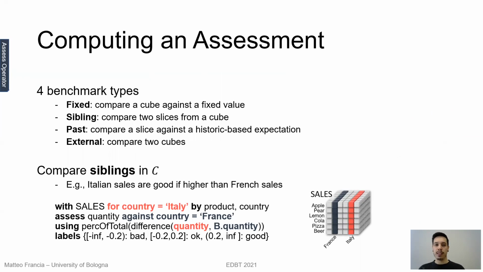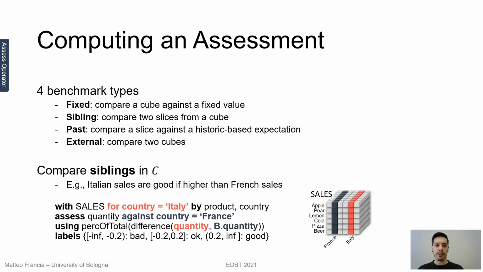We provide 4 benchmark types. Fixed, where we compare the cube against a fixed value; sibling, where we compare 2 slices from the same cube; past, where we compare a slice from a cube with respect to some value that we learn from a historic trend within the same cube; and finally the external benchmark, in order to compare 2 cubes. We do not have time to go through all the benchmarks, so from now on, I will only focus on